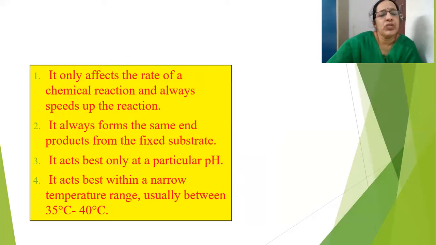It acts best within a narrow temperature, that is 35 to 40. It will be acting very well. So underline that temperature. There are 6 or 7 points. You should learn at least 5 points, the characteristics of enzyme. And it is a sure board exam question.